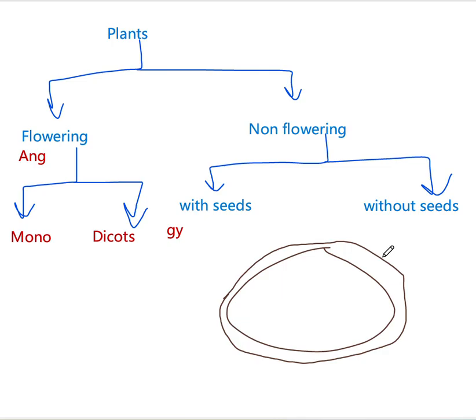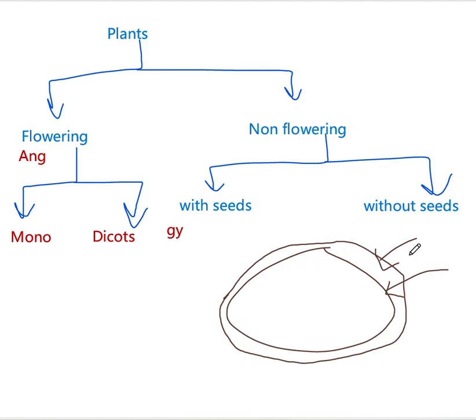Okay, so this is a cell wall. The outer one is a cell wall, and the inner one is a cell membrane, or else plasma membrane. We know that this cell wall is permeable. That means it's totally permeable. What do you mean by totally permeable? It allows anything to go in or anything to go out.